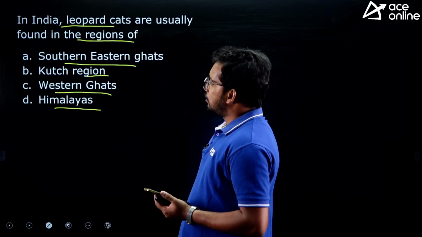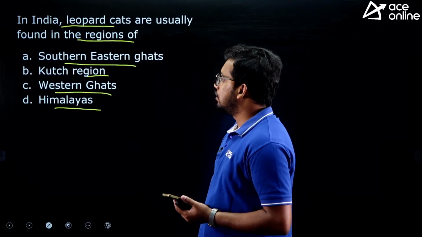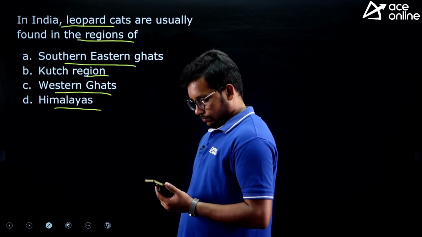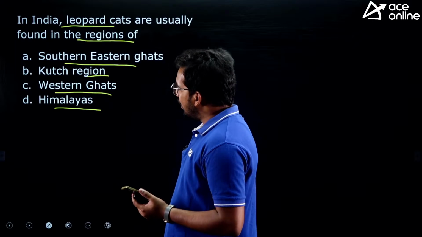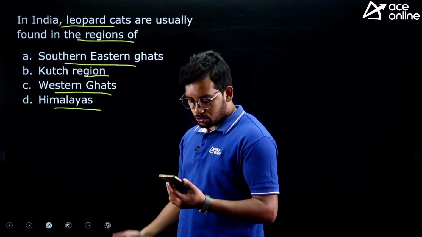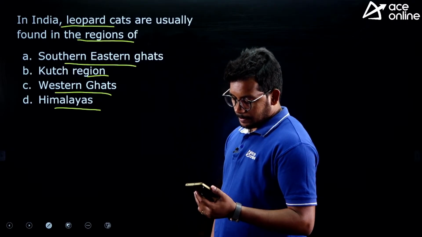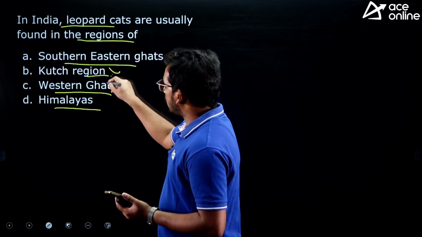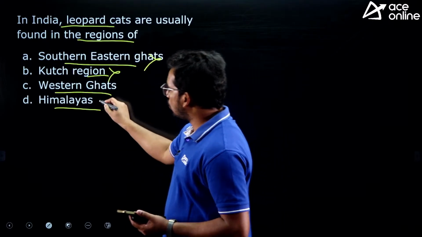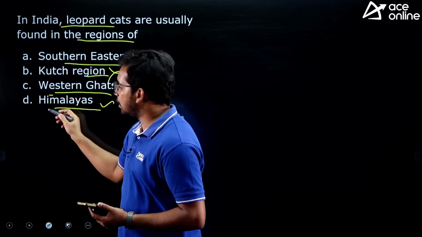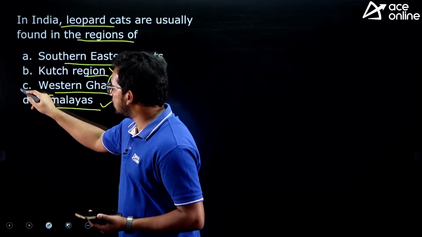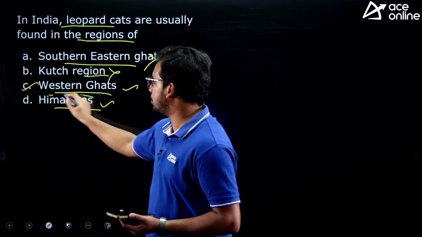So what is the answer? Yes, there are multiple answers. Yes, you can tell those two answers. Not the Kutch region, not the southern Eastern Ghats, right? So the answer can be both, but this was taken from some exam, and they have given the answer as Western Ghats, so there may be some issue.